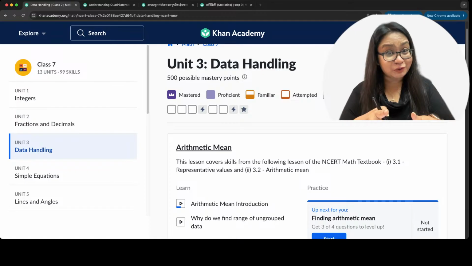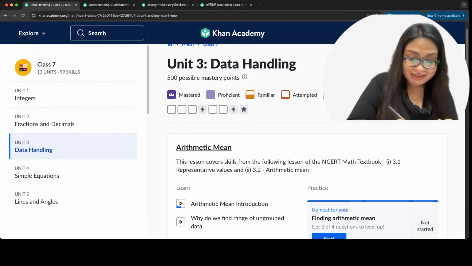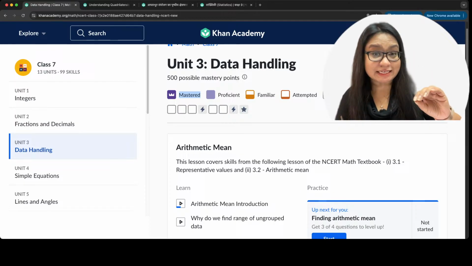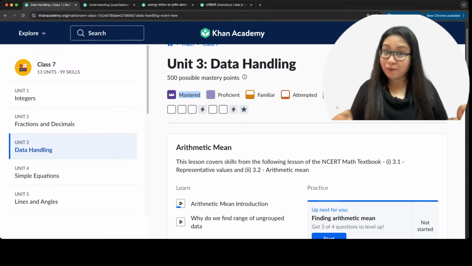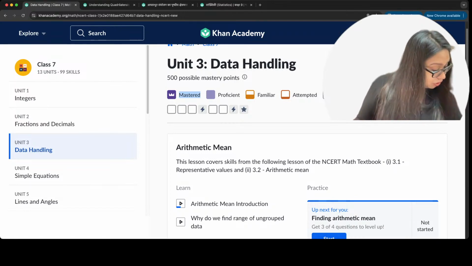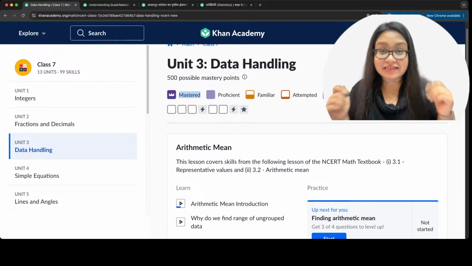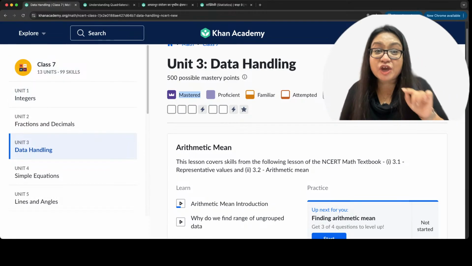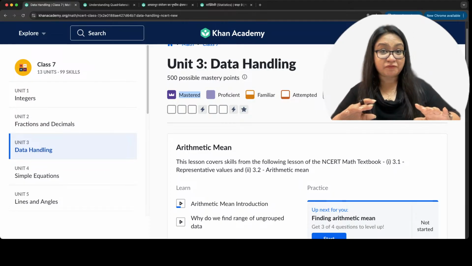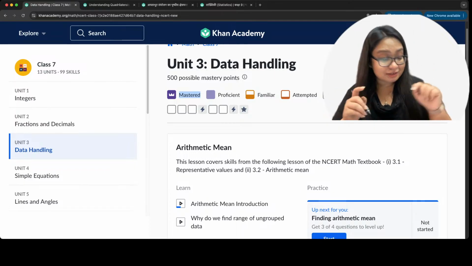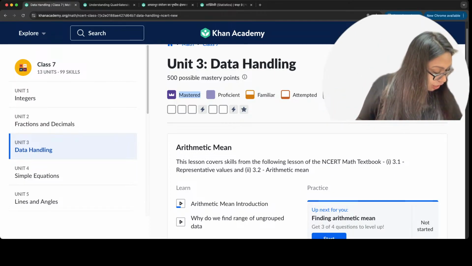So how many of you have got mastered level proficiency in chapters? Yeah, I want to know. Tell me here. How many of you? Oh, all right. I can see your answers coming. Give me your grade and tell me, have you got the mastered proficiency in your grade? You've done all the chapters, you've got mastery in it. Let's see. Okay, all right. Wow.